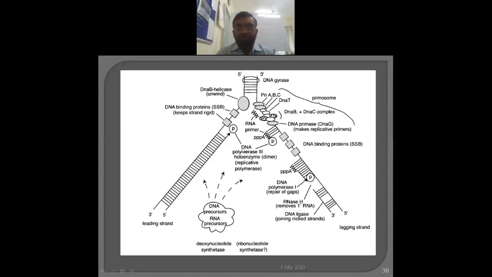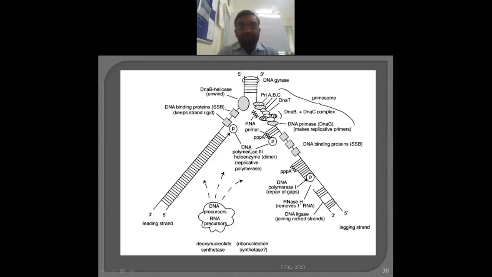Here it does not go in this direction. Why? Because it has the 5 prime to 3 prime activity. So this is the one problem. And secondly, it requires the already presence of a nucleotide. The direct start is not possible, and hence the first problem, that it requires the free OH group, is solved by means of a primase enzyme.